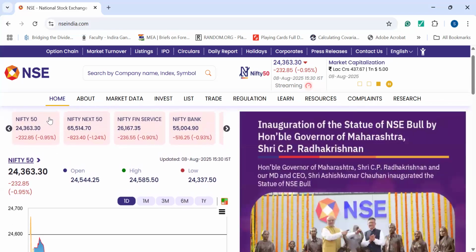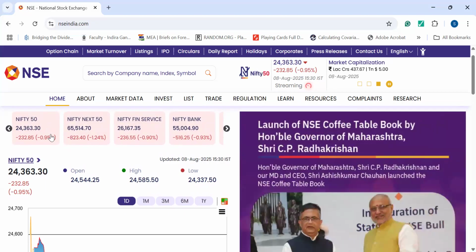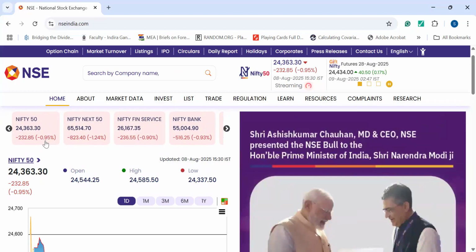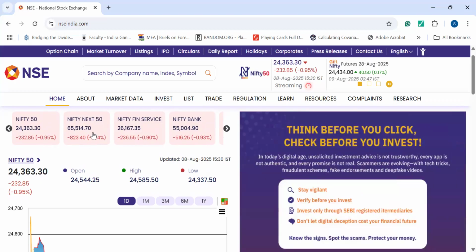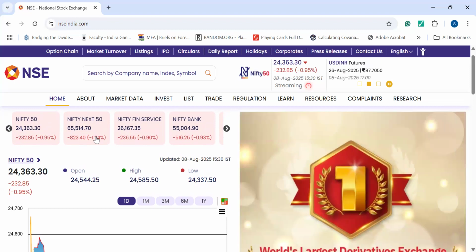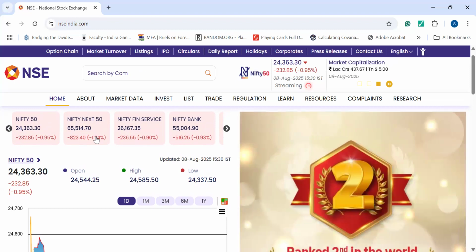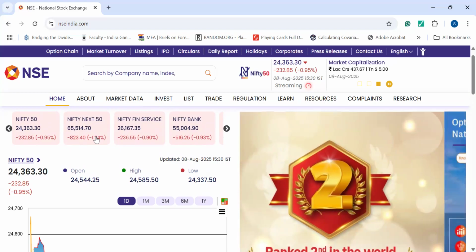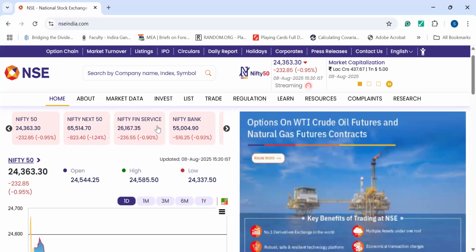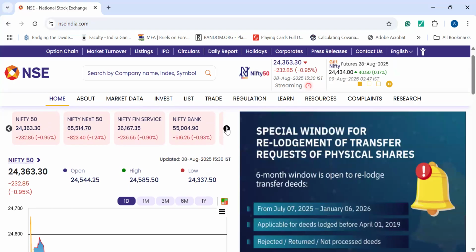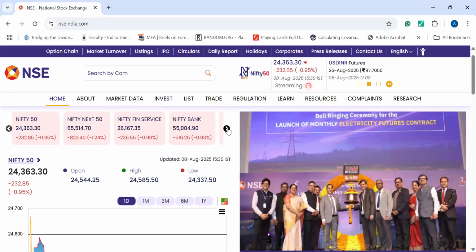And below we have multiple Nifty indexes. Nifty 50 is the top 50 companies, which I told you. Then the Nifty Next 50, that is after 50, from 51 till 100. This is the financial services. This is Nifty Bank, that is the top banking units.